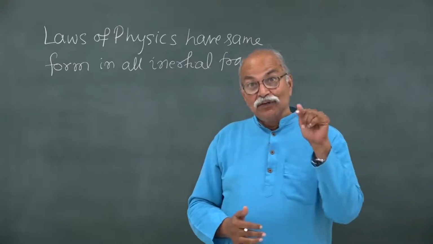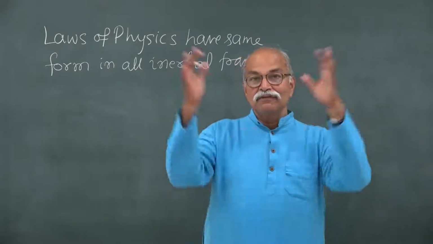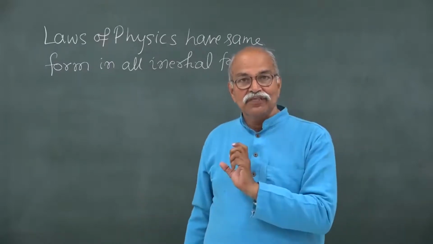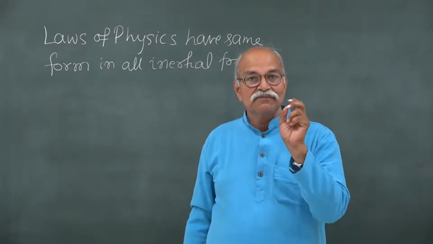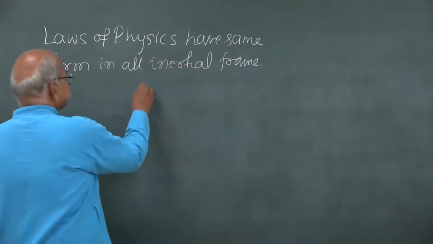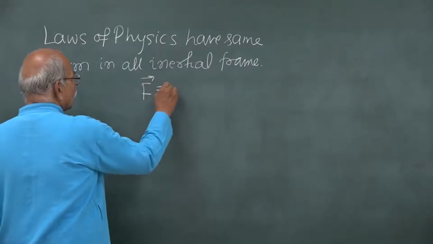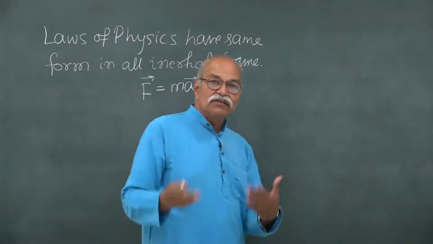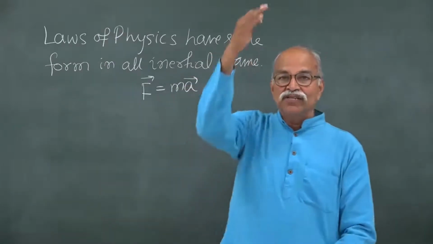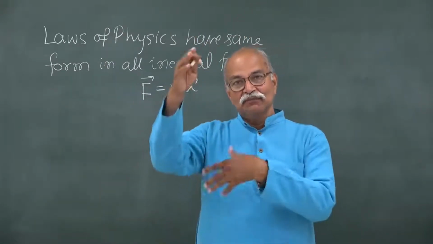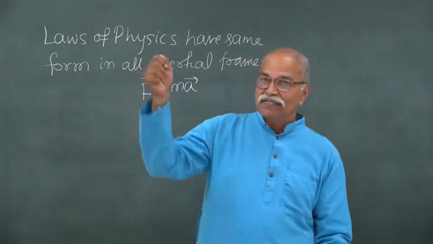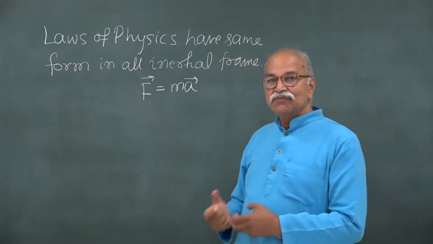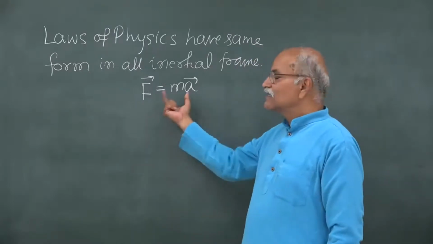If I look at the mechanics experiments, most of those are governed by Newton's laws of motion. You can write F is equal to mass times acceleration, F equals ma. For example, in this pendulum experiment, there also is the same thing. You have tension, you have mg, then you have some resultant force, and that causes an acceleration. So, most of these mechanics experiments are essentially governed by this equation.